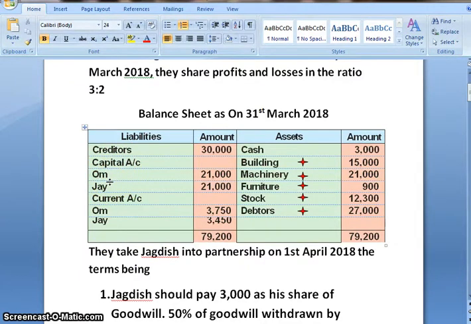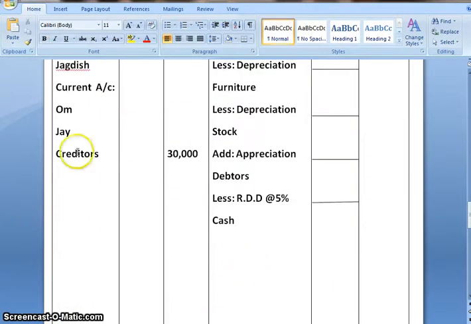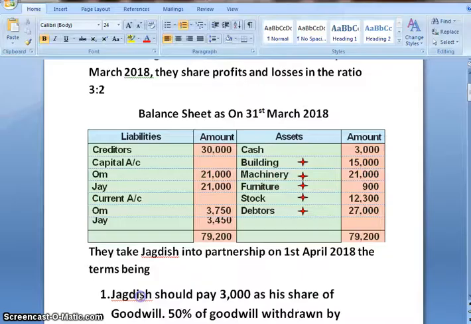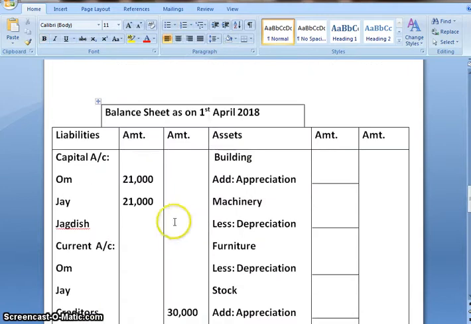So let us start with the posting of liability side. First we have creditors 30,000. So creditors 30,000 I have posted. Next, capital account of Om is 21,000, Jai is 21,000. Again I am repeating, as we are supposed to make current account in this particular question, capital account will be directly transferred to the new balance sheet. So in new balance sheet, under capital account I am writing Om 21,000, Jai 21,000.